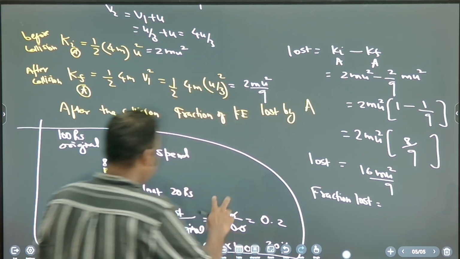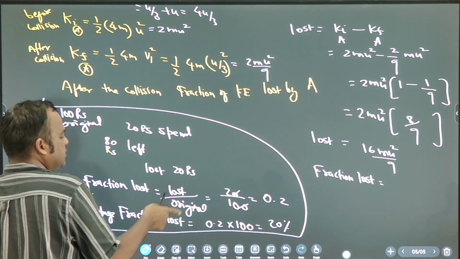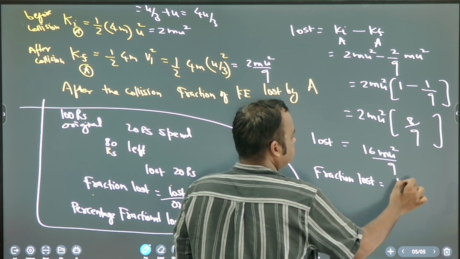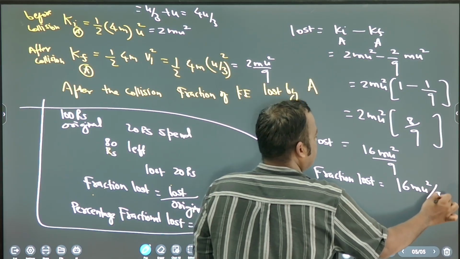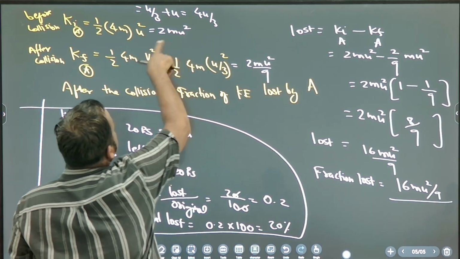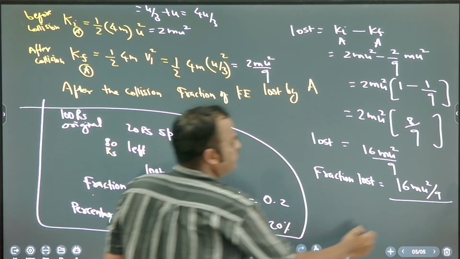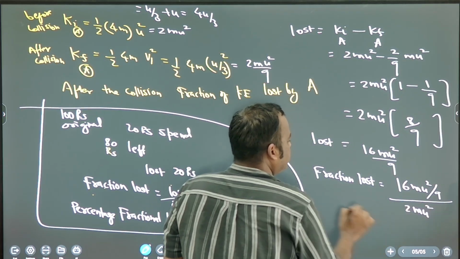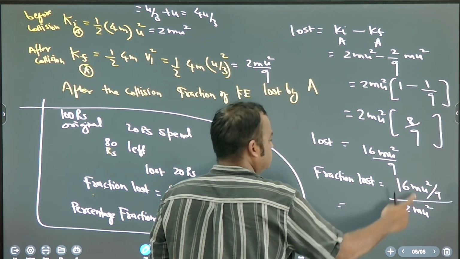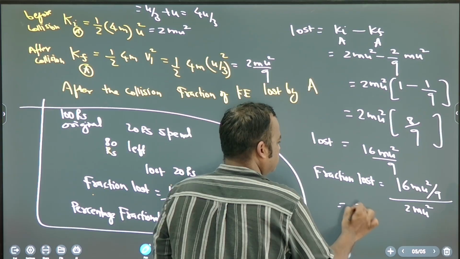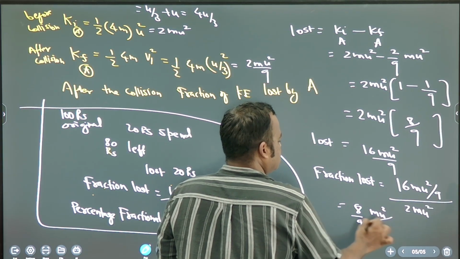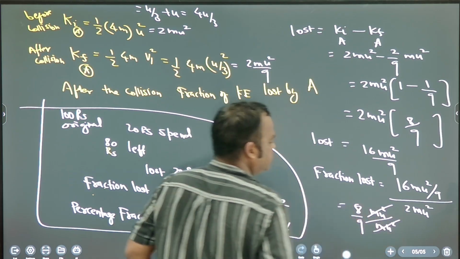So what is the fraction lost? What is the formula for fraction lost? Lost by original. So this is the lost, 16 mu square by 9, divided by original, 2mu square. So 16 by 2 is 8, 8 by 9. mu square cancel.